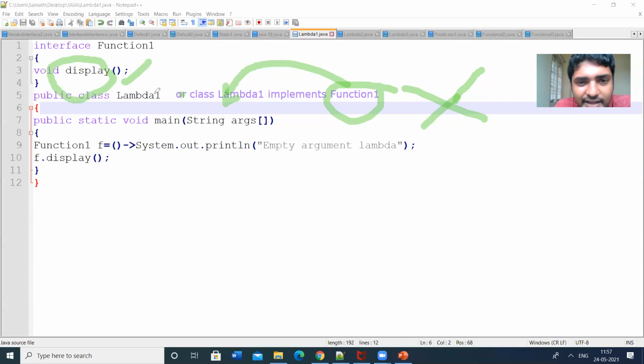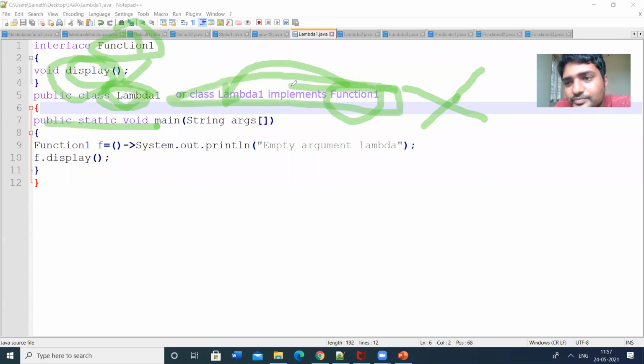Here I am simply defining the class. I am not implementing this interface or the method. In this class, I have public static void main. I have not yet implemented the abstract display method. In general, we would implement this by creating another class. Here I am using the lambda function, so there is no need to create a class for implementation. Let us see this.